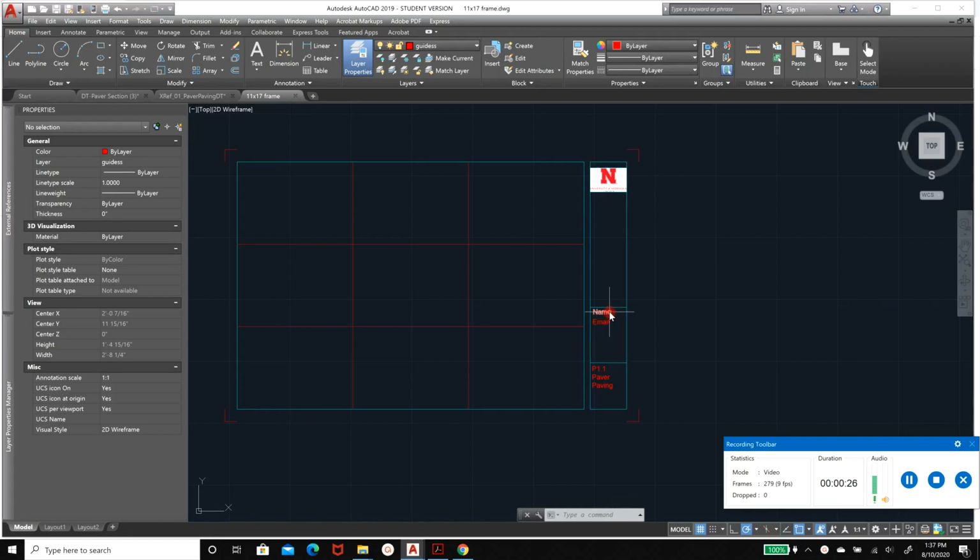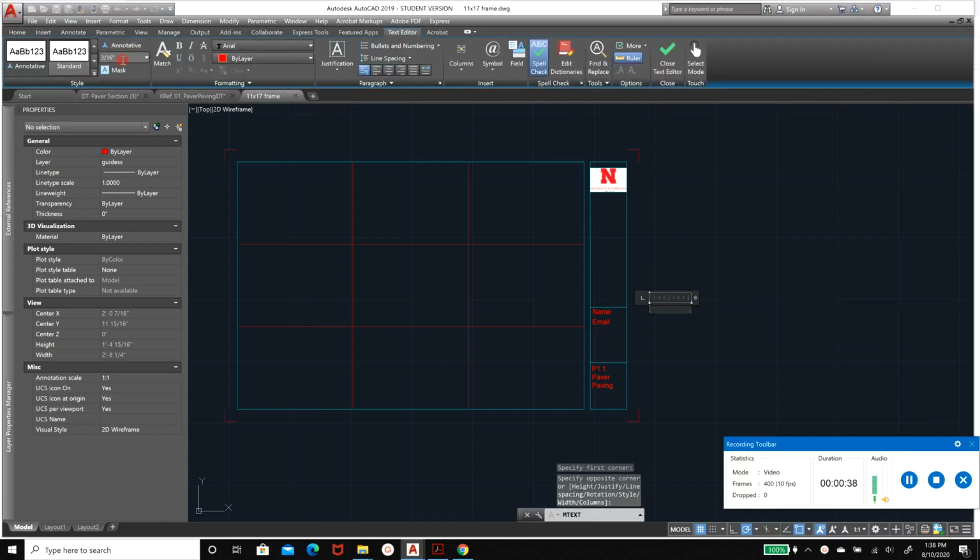And for this one, put in name, contact information, and then the name of the assignment. I think that will be good for this one. The way that I did that was I just created a text box and put it in here, and then just typed. And this font that it's already set up to is good for this one, the 3 out of 16.